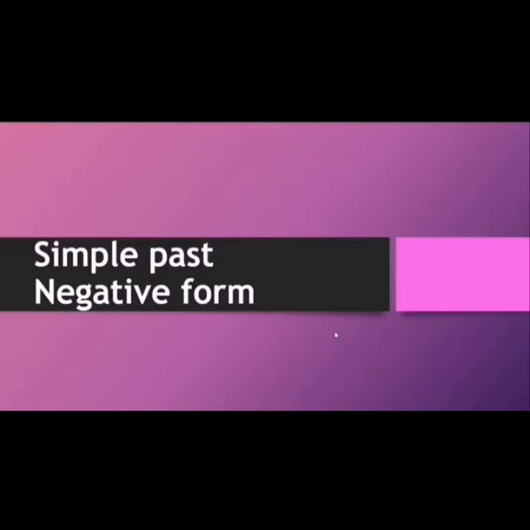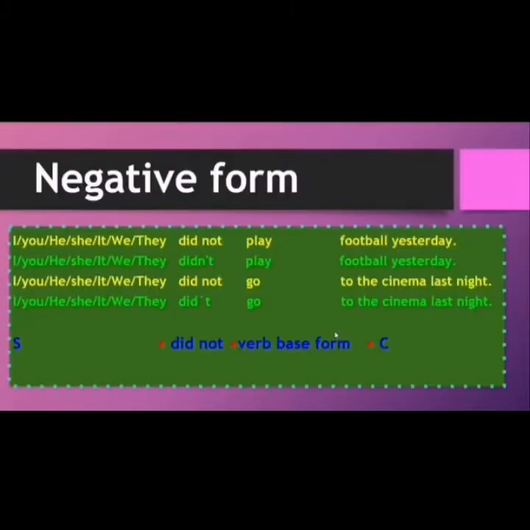Another one is the simple past in negative form. Okay. In negative form, we use the auxiliary did not. Okay. For example, I did not play football yesterday. And the short form is I didn't play football yesterday. This is the short answer, the short form.